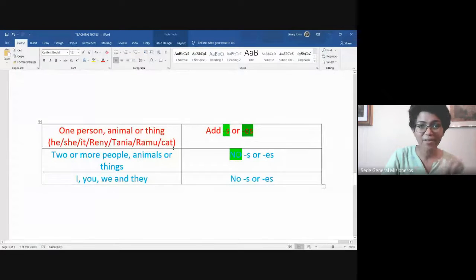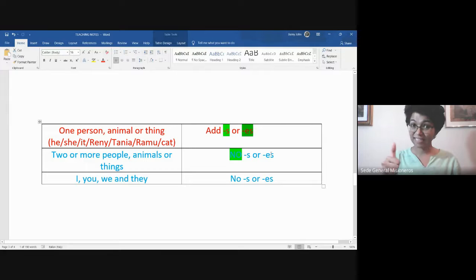For any just one thing, we add S or ES depending on the word. But if there are two people, two animals, two things, I add no S or ES. I cannot add S or ES.